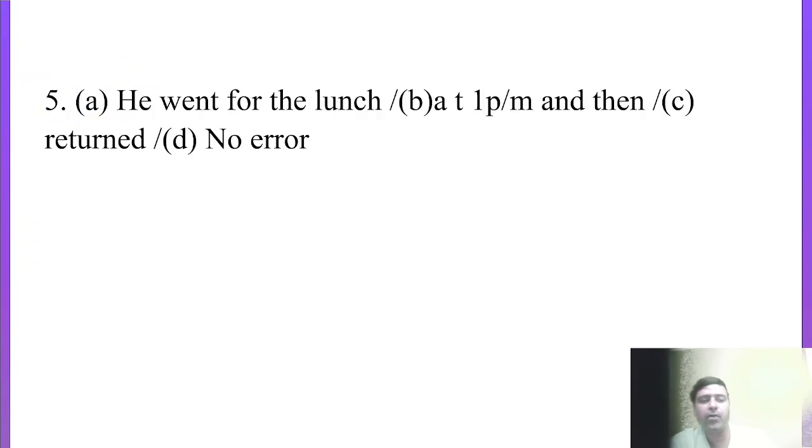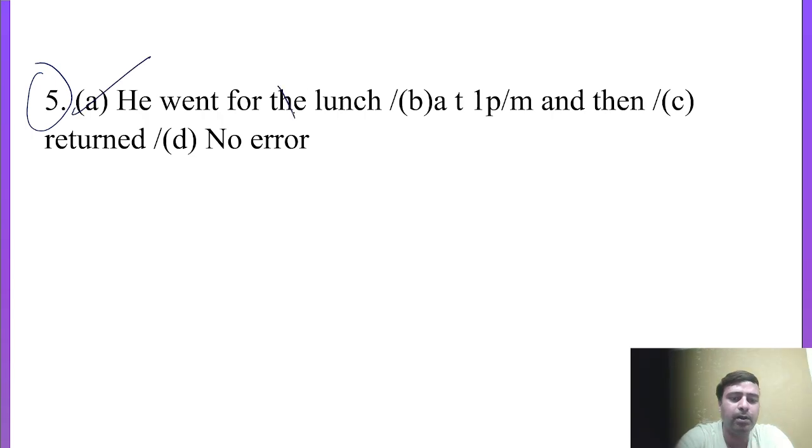Come to the point number 5. He went for the lunch at 1 p.m. and then returned, right? So he went for the lunch. Here there is no need to write article the, because we are not talking about any specific lunch. Before lunch, before dinner name, we never use any type of article, because in this particular statement a general concept is mentioned, that he went for lunch at 1 p.m. and then returned.